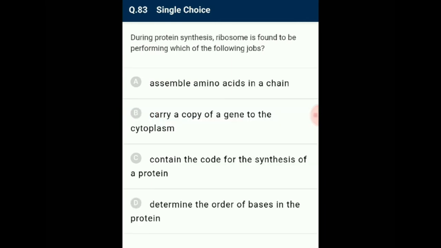Question number 83. During protein synthesis, ribosome is found to be performing which of the following jobs? Ribosomes hold the mRNA containing the triplet codes for amino acids and arrange the amino acids in a chain during the process of translation, where tRNA brings in the specific amino acid based on the codon sequence. The answer for this question is option A, assemble amino acids in a chain.